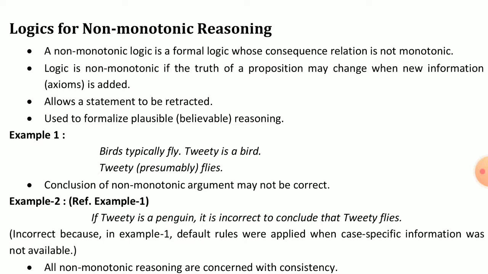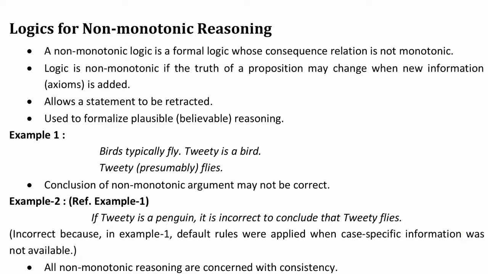A non-monotonic logic is a formal logic whose consequence relation is not monotonic. I will explain. Monotonic reasoning's reverse procedure is non-monotonic reasoning, and a logic is non-monotonic if the truth of a proposition may change when new information is added.